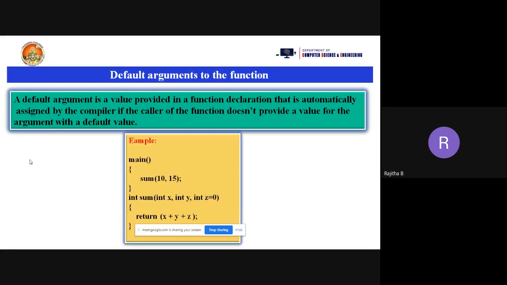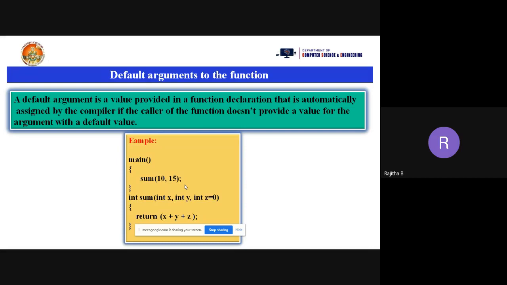Now you can see this one. So this is the example. I'm taking the main function, sum of 10 comma 15. I'm passing only two parameters. These are the actual parameters. And come to the function definition, int sum, same function definition, int x, int y, int z. I'm taking one more extra parameter here. I'm passing only two parameters, but in the function definition, I'm taking three parameters. So int x value. What is the x value here? So x value is assigned with what value?